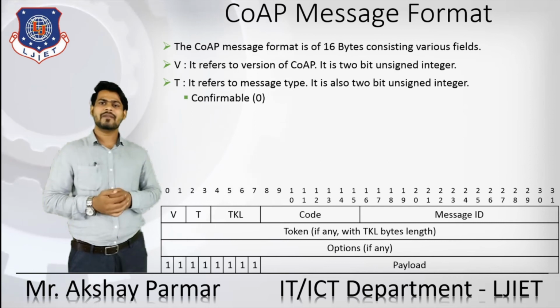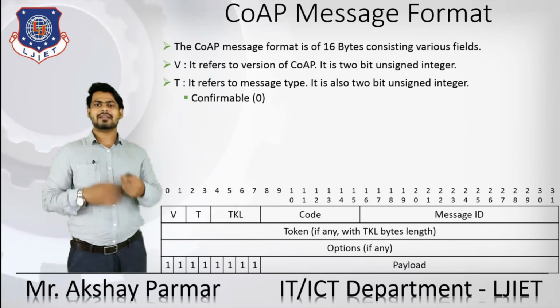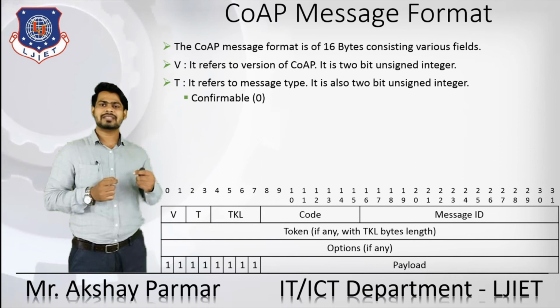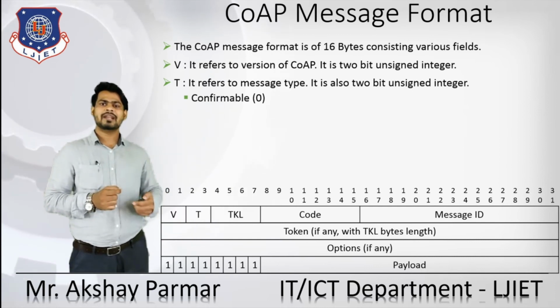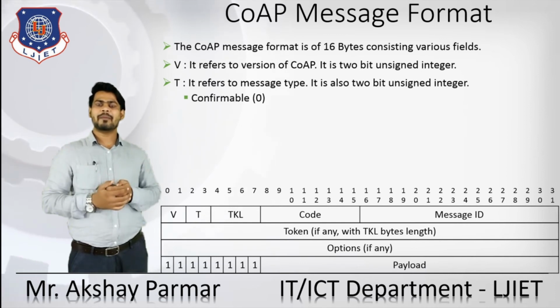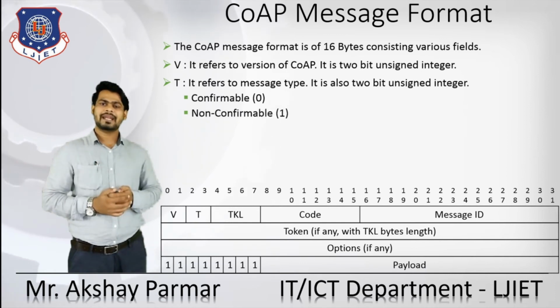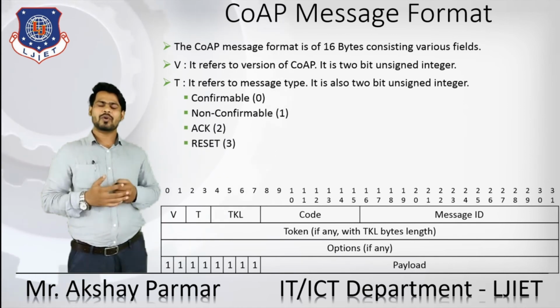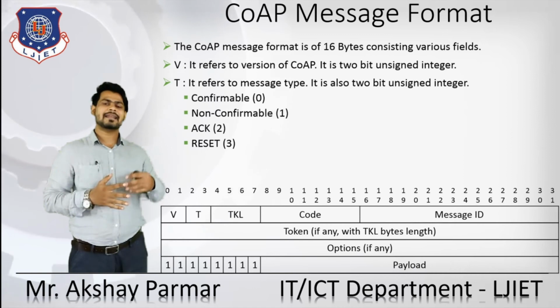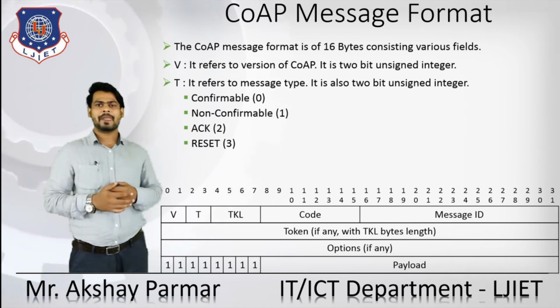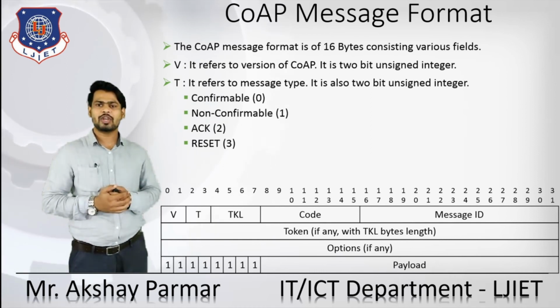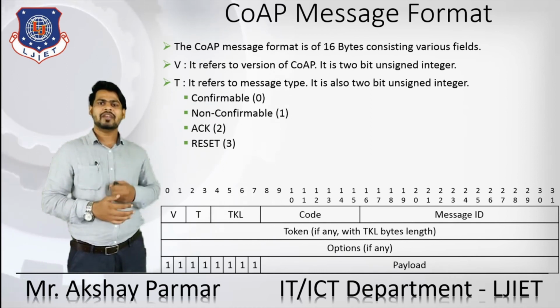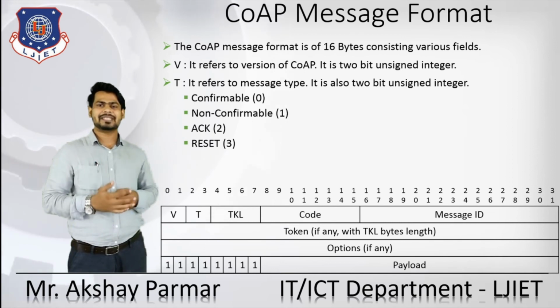If we have 00 in the T field, we can get to know that it is a confirmable message. If there is a 1, it is a non-confirmable message. If there is a 2 and 3, it can be an acknowledgement and a reset message respectively. So with the help of V, we can get the version of CoAP, and with the help of T, we can get the type of the message.